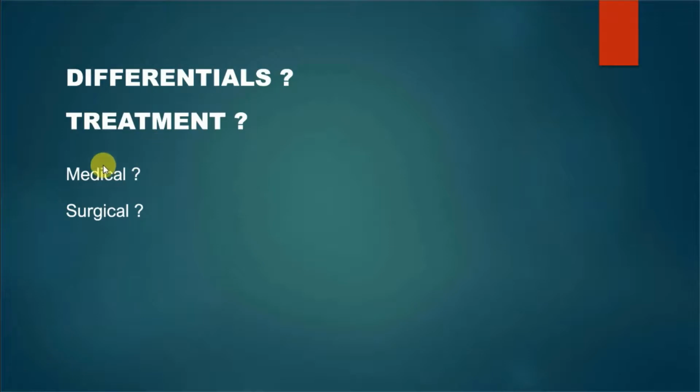Now, treatments. We have the medical treatment and we have the surgical treatment. In medical treatment, if it's a Staph aureus infection, we give antibiotics for Staph aureus. Usually, we use Augmentin, which is a combination of amoxicillin and clavulanic acid. For the pain, we give analgesics. And if there is swelling in the external auditory canal, we give a special solution, APAC, that is 10% ichthammol in glycerin, and we give ear packings of that.